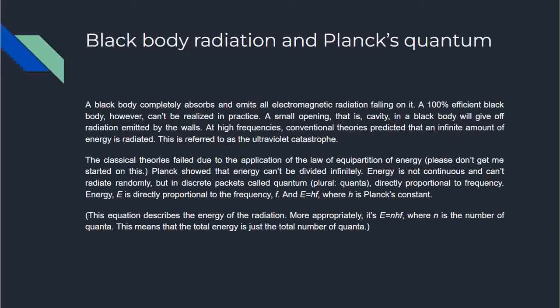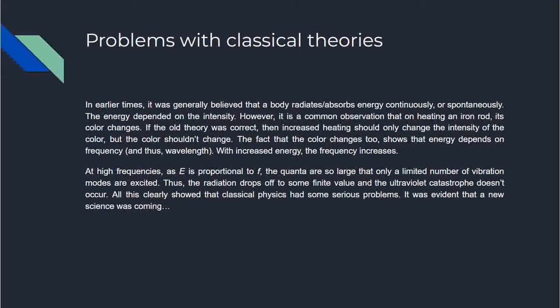Problems with classical theories. In earlier times, it was generally believed that a body radiates or absorbs energy continuously. The energy depended on the intensity. This was what classical wave theory said. The energy of light, for instance, depended on the intensity. However, it's a common observation that on heating an iron rod, its color changes. So color means what? For particular wavelengths, we have particular colors, and wavelength is related to the frequency.